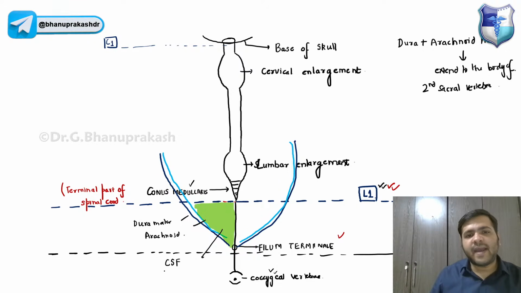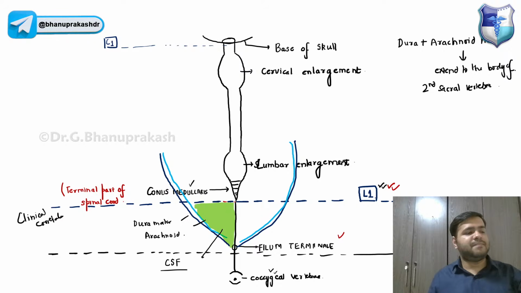The cerebrospinal fluid. And this is exactly the safest site, again of clinical correlation, guys. Clinical correlation. Remember, it is the best site, the most preferred site for lumbar puncture.